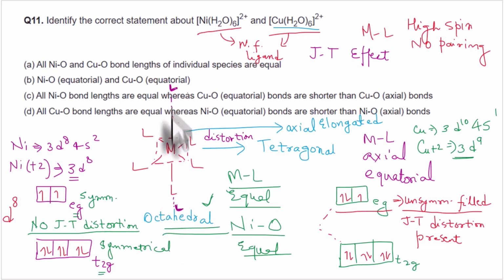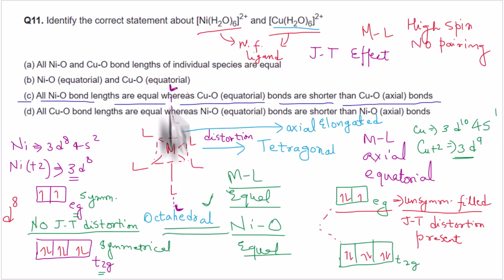That is why the correct option is C, which says all Ni-O bond lengths are equal, whereas Cu-O equatorial bonds are shorter than Cu-O axial bonds. I hope you understood why the axial bonds are longer than the equatorial: the axial ligands are moved far apart from the central metal ion.